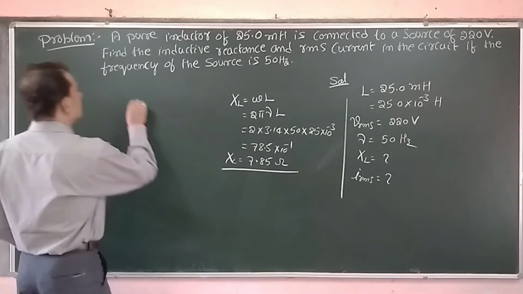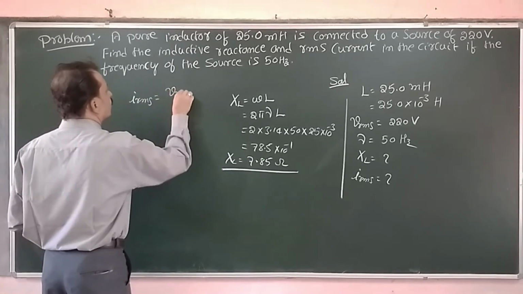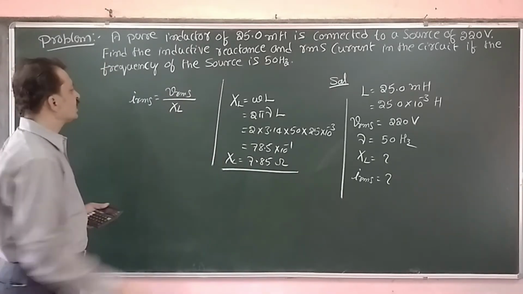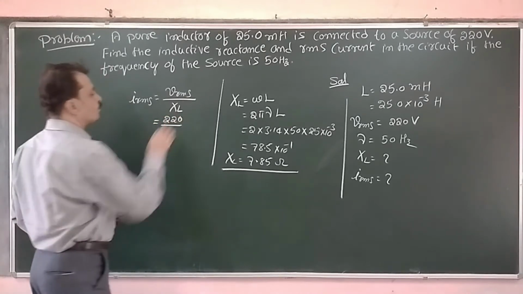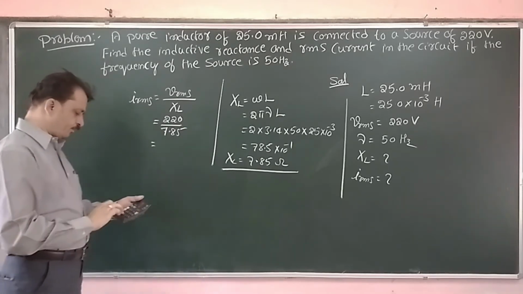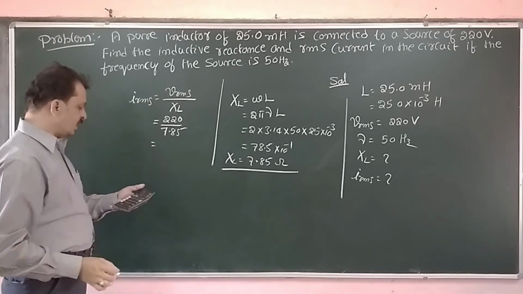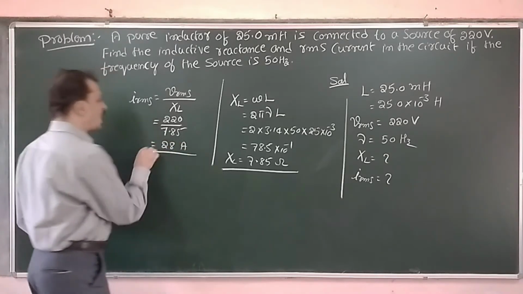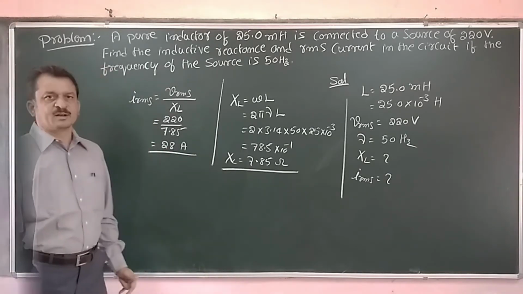Next, we have to calculate IRMS. RMS value of current is equal to VRMS, that is given, divided by XL, that we have just calculated. Now VRMS is 220 and XL just now we have calculated. Therefore 220 divided by 7.85, I am getting 28. It is 28 amps of current flowing through that circuit or the inductor.